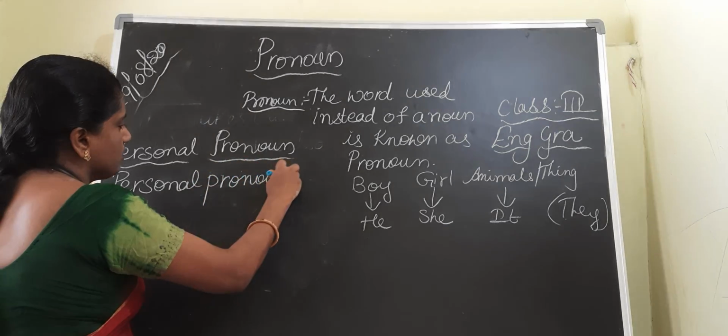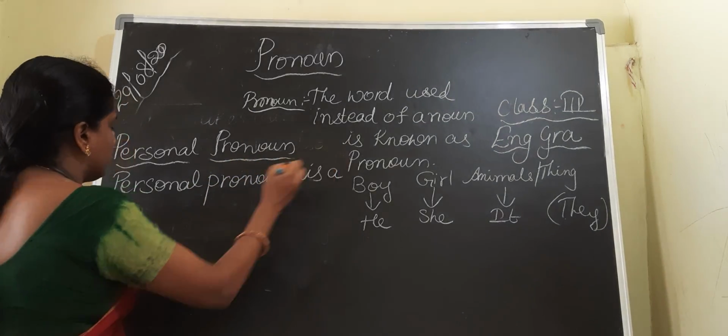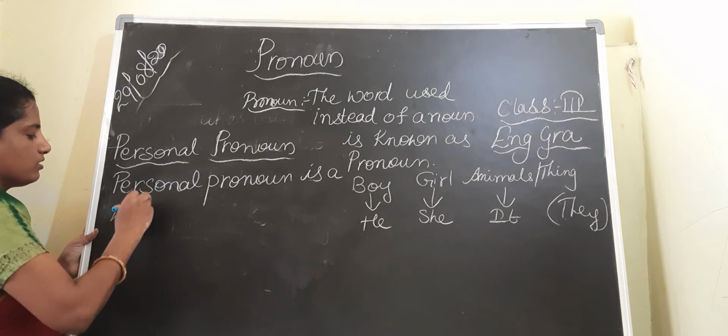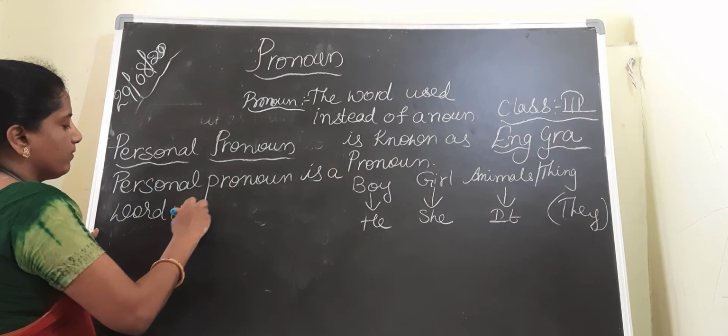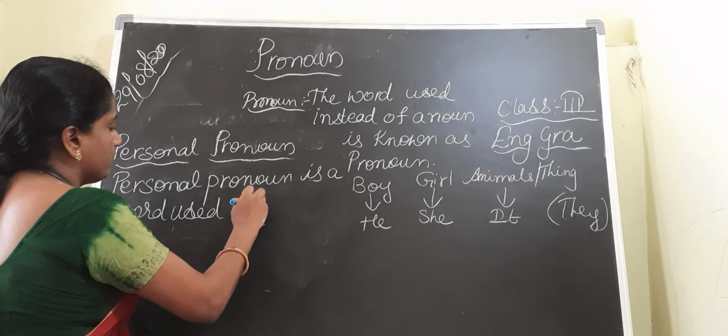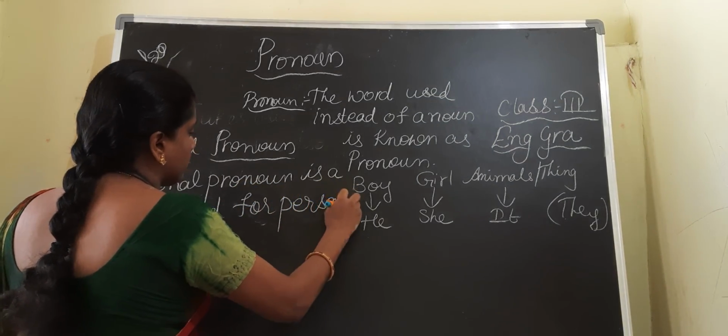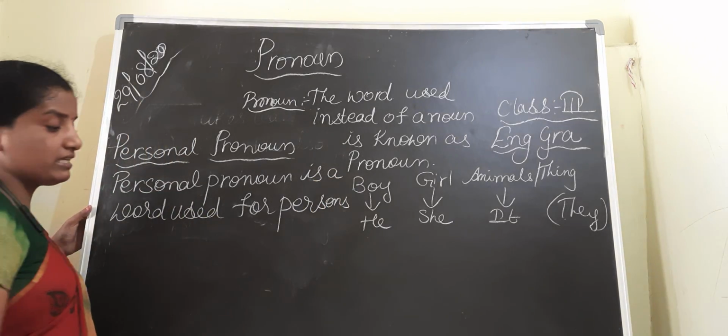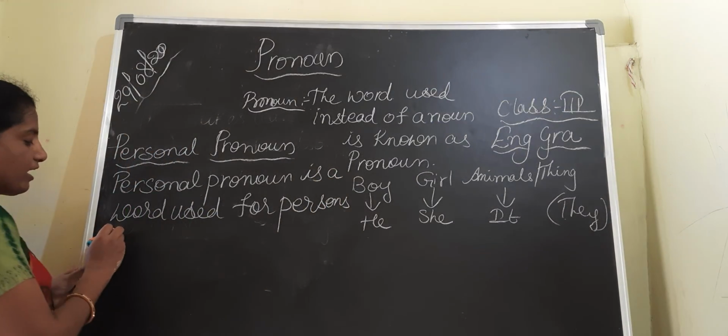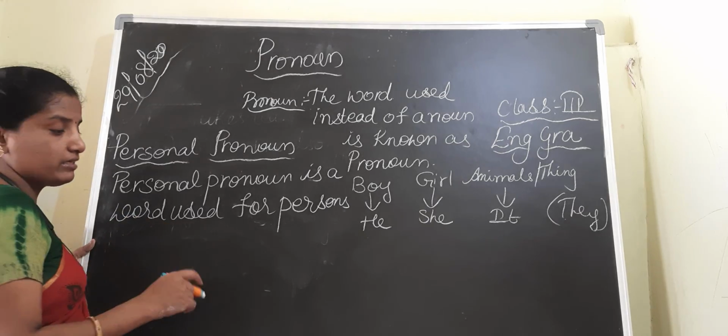A personal pronoun is a word used for persons. What are they? See, I'm giving you the list.